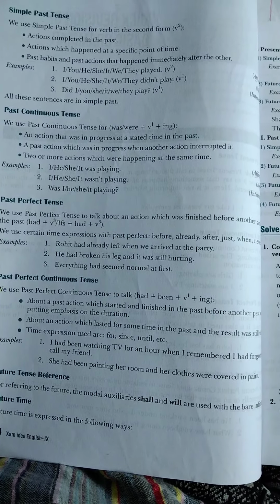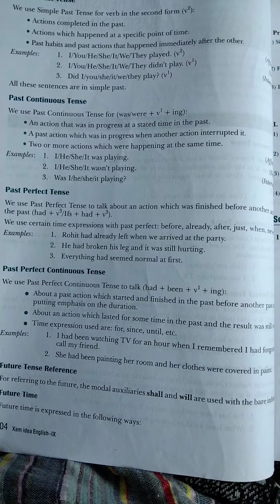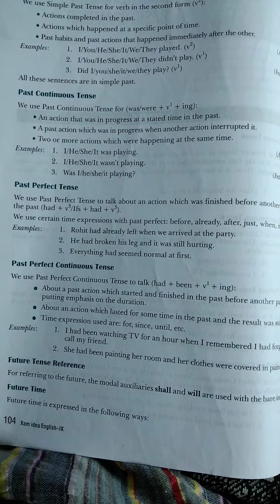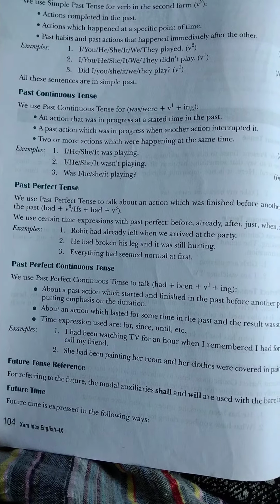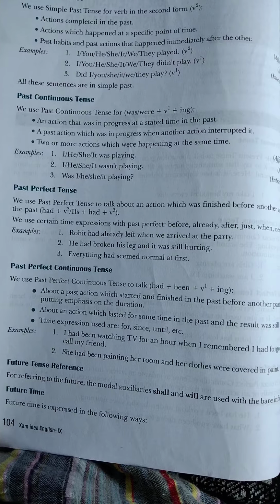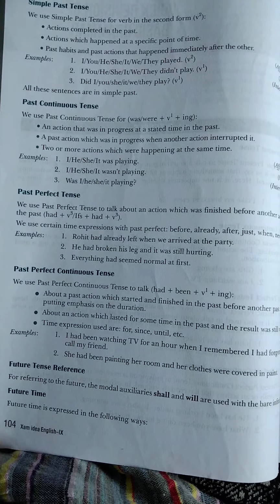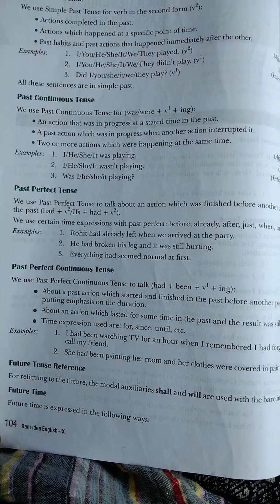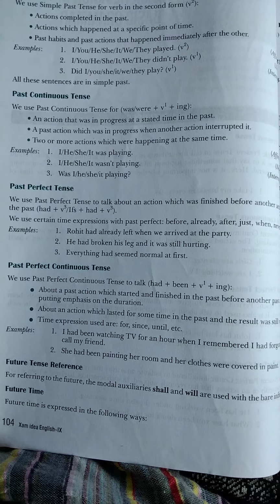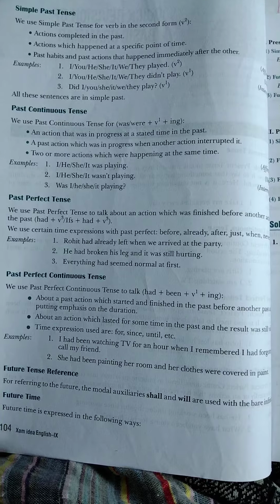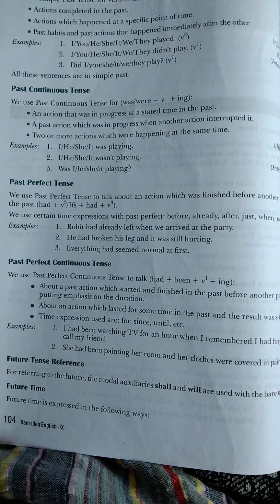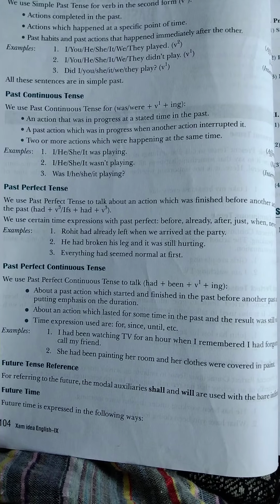Left is the past participle, the third form of the verb leave. Leave, left, left. Same way, he had broken, had plus V3, broken. Everything had seemed, had seemed.